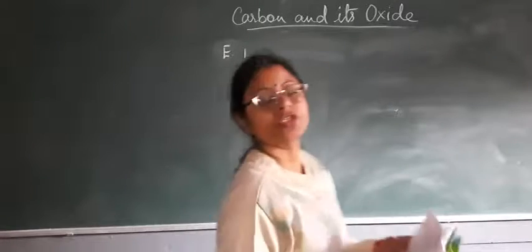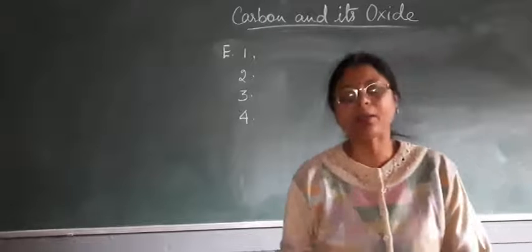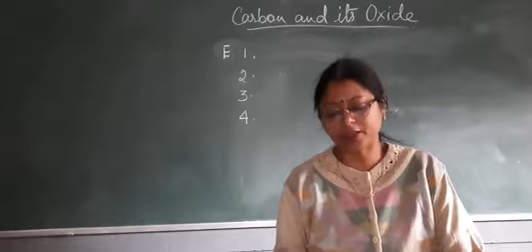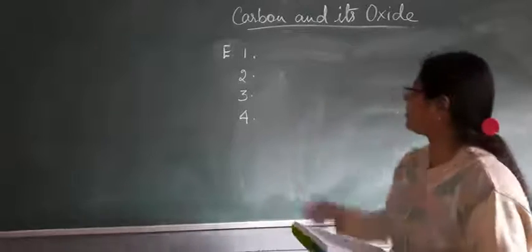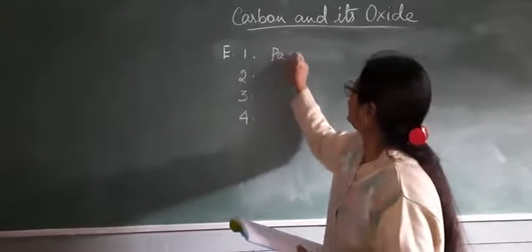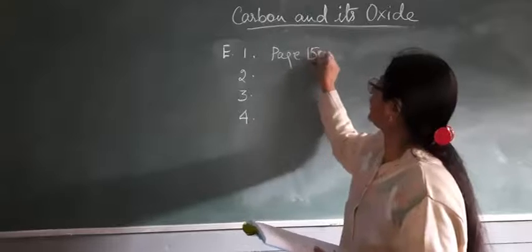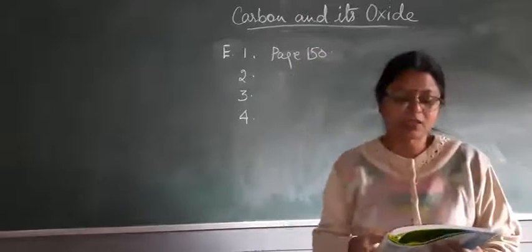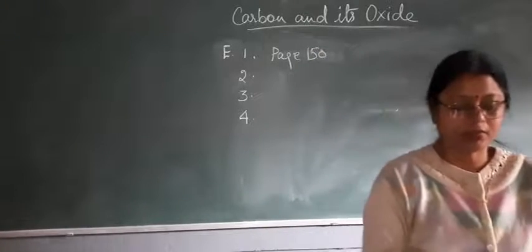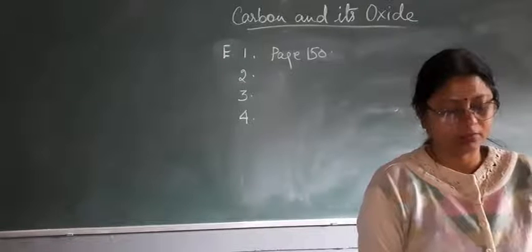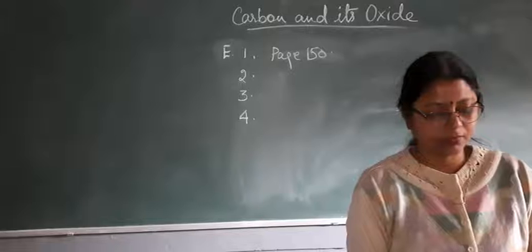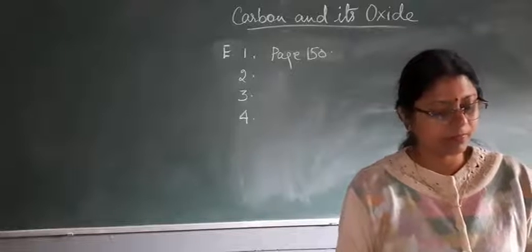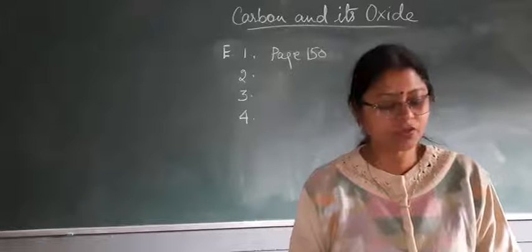First long question, children: explain the laboratory preparation of carbon dioxide with a diagram and balanced chemical equation. It is given on page number 150. You have to draw the diagram, write down the balanced equation, and the diagram should be well labeled.